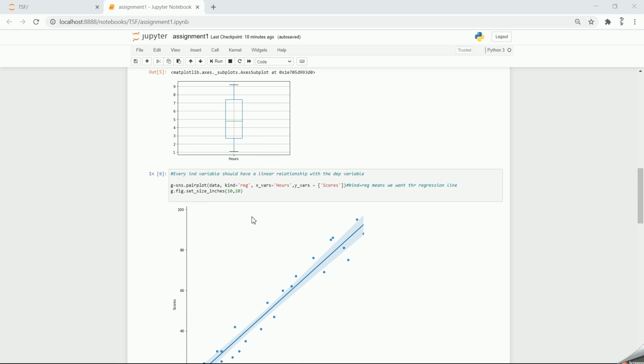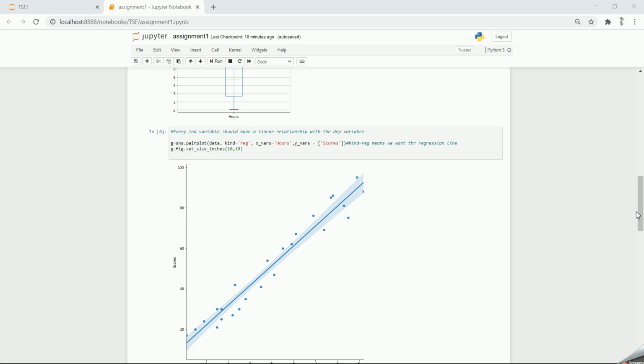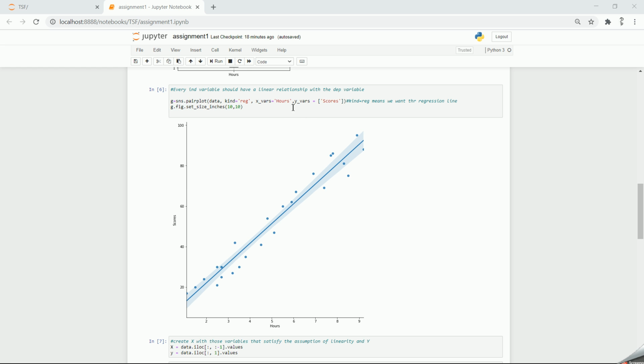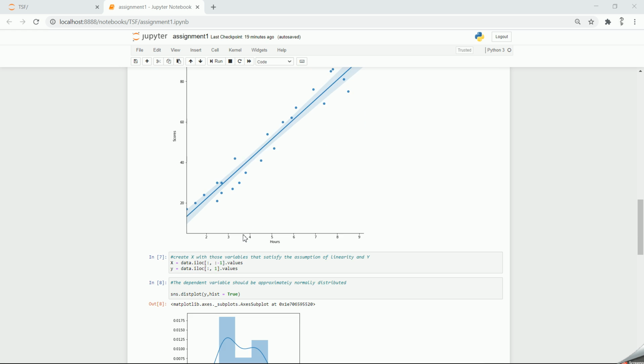The next assumption is that the independent variable should have a linear relationship with the dependent variable. I've used the pair plot using the Seaborn library. I've passed both the variables as x and y, and I've specified the kind is equals to reg, which means we want the regression line. If we don't pass this parameter, then we won't get this line. So after generating this plot, you can see that there is a linear relationship between the hours and scores, that is the dependent and independent variables.